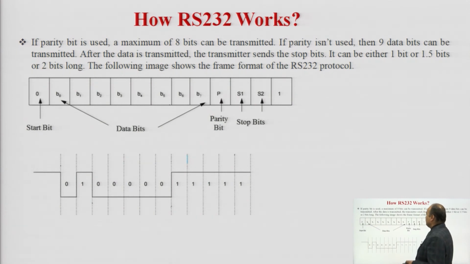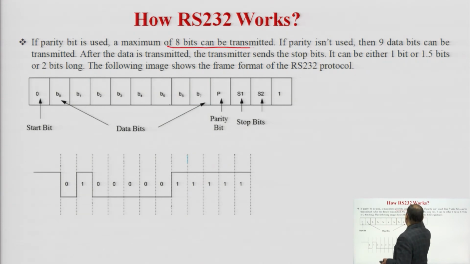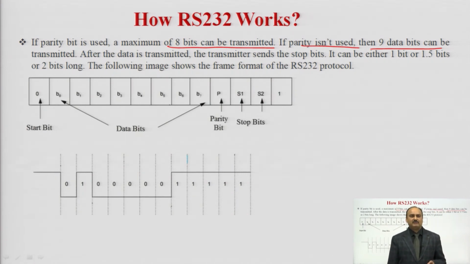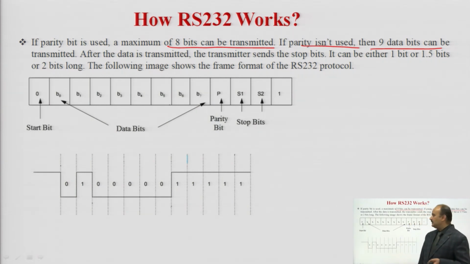Now, we understand how the RS-232 works. If a parity bit is used, a maximum of 8 bits can be transmitted. So, when we use the parity bit, a maximum of 8 bits can be transmitted between the DTE and DCE. If the parity bit is not used, then 9 data bits can be transmitted. So, only a maximum of 8 bits can be transmitted when the parity bit is used, and if it is not used, then we can transmit a maximum of 9 bits.